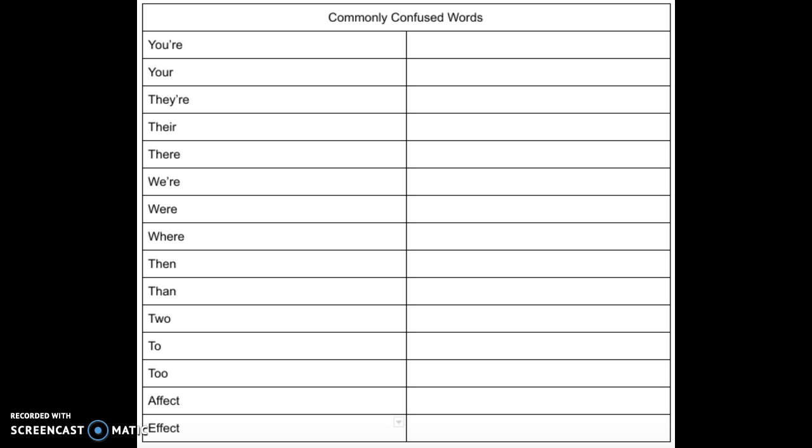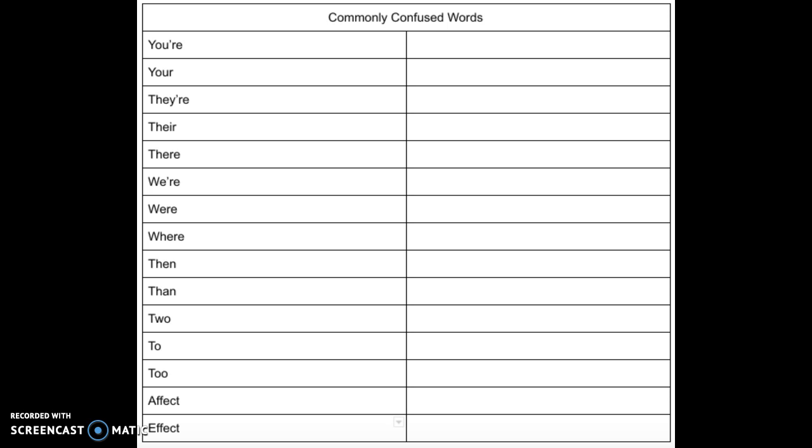Then we have our next set, we're. So W-E apostrophe R-E means we are. This is similar to you're and they're, you are and they are. So we're, we are, would be used when you would say we're playing basketball after school, or we're going to the park, or we're intelligent.